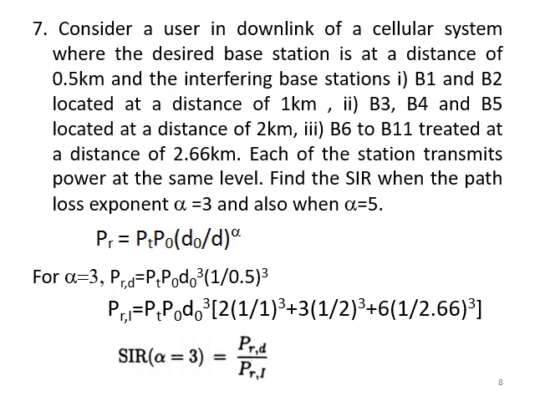Now you combine all this interference power. Total interference power will be PT P naught, D naught to the power 3 into 2 into 1 by 1 to the power 3 plus 3 into 1 by 2 to the power 3 plus 6 into 1 by 2.66 to the power 3. So this is the total interference power. Now, what is the signal to interference ratio for alpha equals 3? It is the total desired power divided by total interference power. Solve it. Next, again repeat the same procedure for alpha equals 5. So this is the solution. Okay. Thank you.